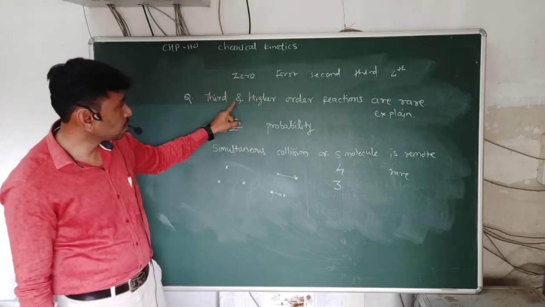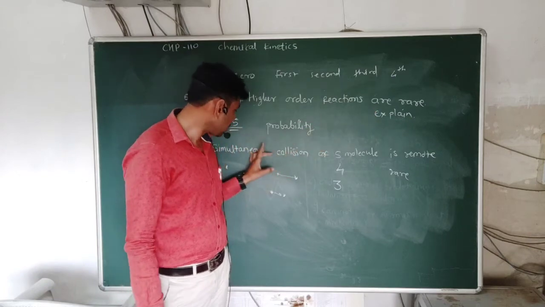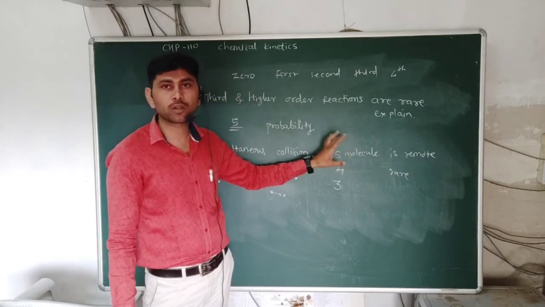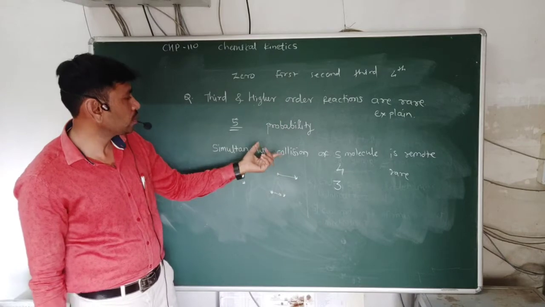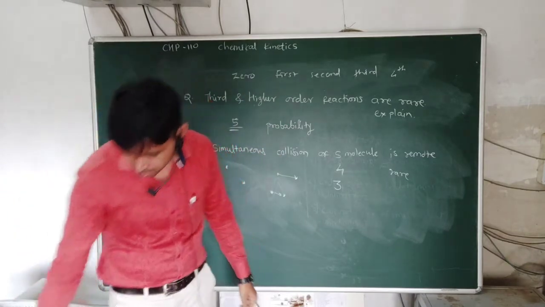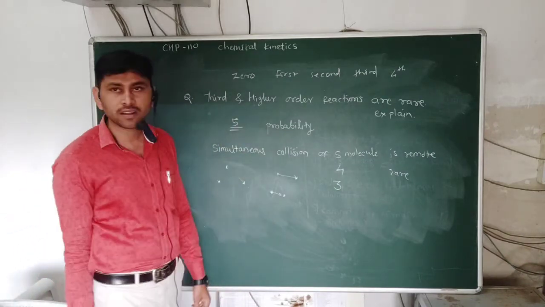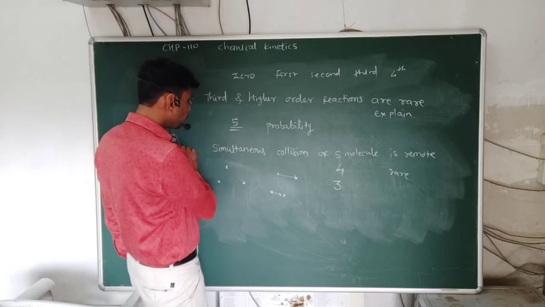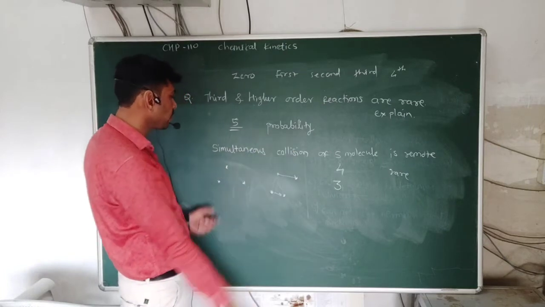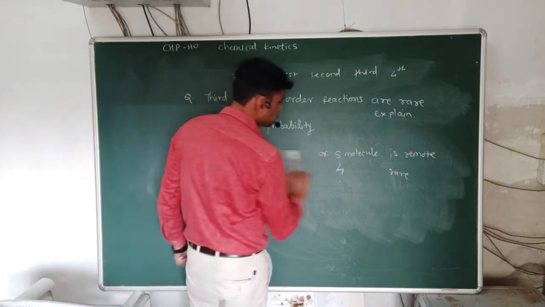So that's why third order and higher order reactions are rare, because the simultaneous collisions for these molecules are very rare, and due to this the third and higher order reactions are rare. Sometimes questions may be asked on this topic: why are third and higher order reactions rare? Explain. So we have to explain on the basis of the probability concept that simultaneous collision is not possible here.